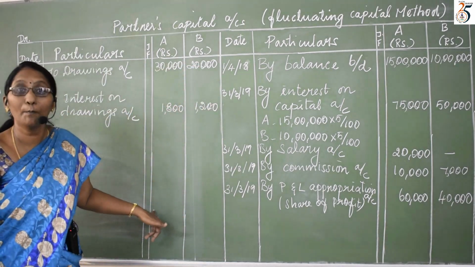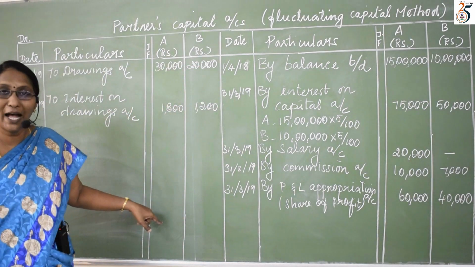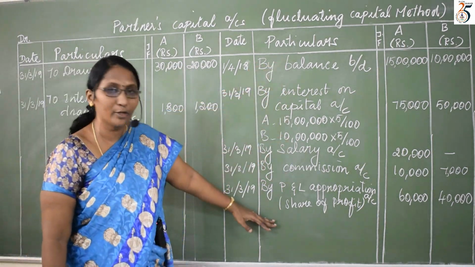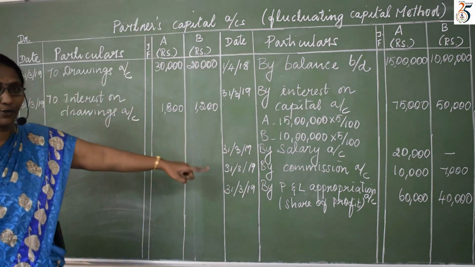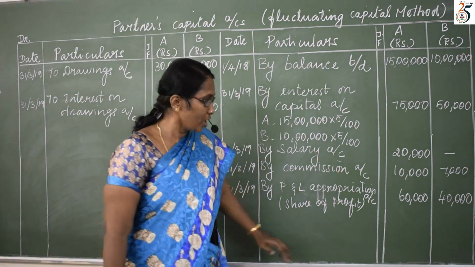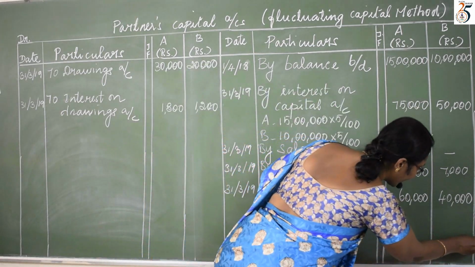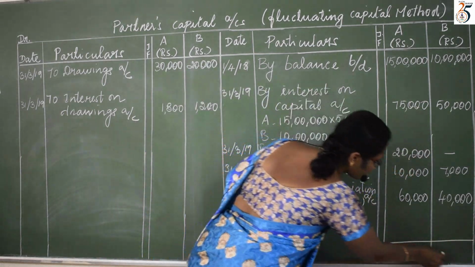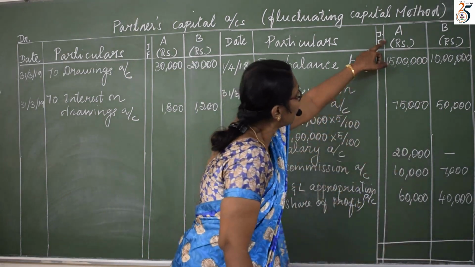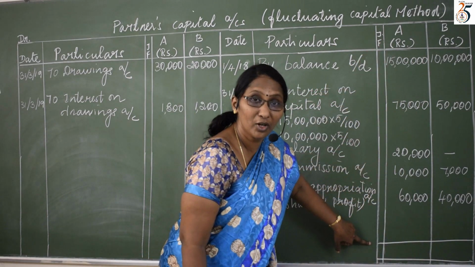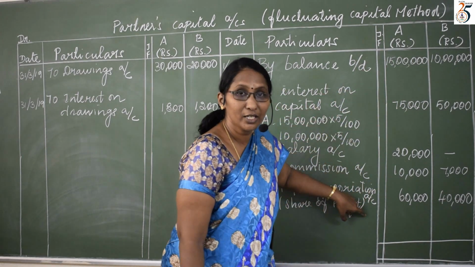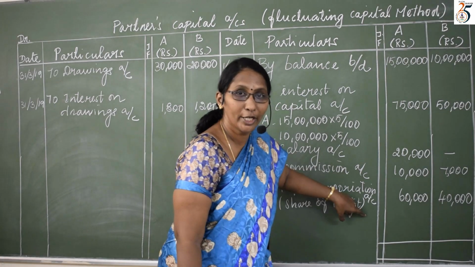Now we have to do balancing. How to do balancing? See here, the credit values are comparatively more. So we total this credit side first. How much total will you get here? First you total column A, it is partner A's values we are going to add.